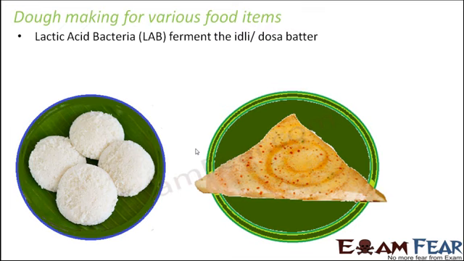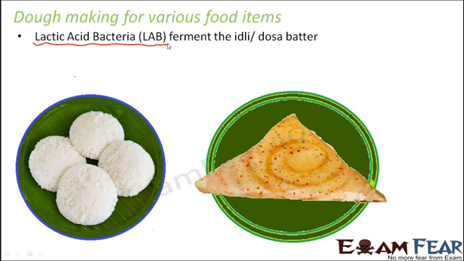So here the microbe which is involved mainly is lactic acid bacteria. So what is lactic acid bacteria? Now just before some time we were talking about the curdling of milk. And there we saw the role of lactobacillus. So lactobacillus is a type of lactic acid bacteria. So these are those group of bacteria which undergo fermentation and convert sugars, that is lactose, into lactic acid, and that is why all these bacteria are termed as lactic acid bacteria, which is often written as LAB.